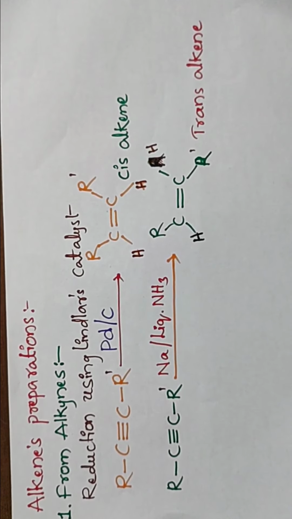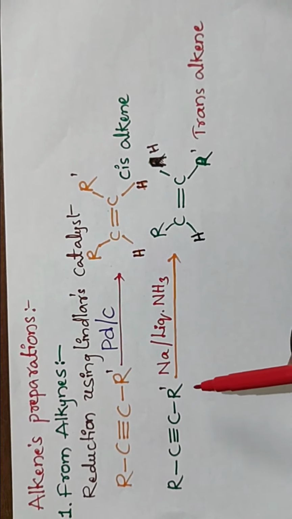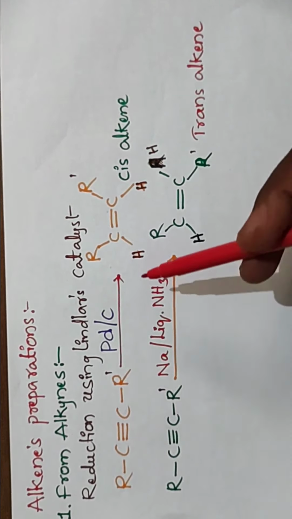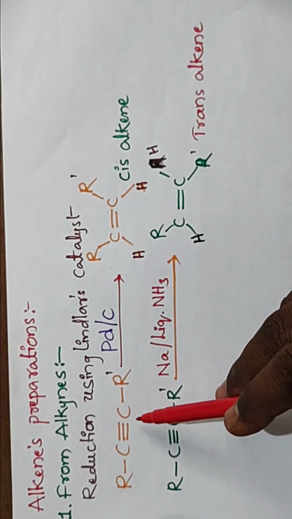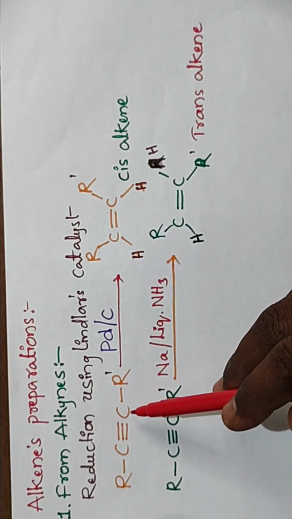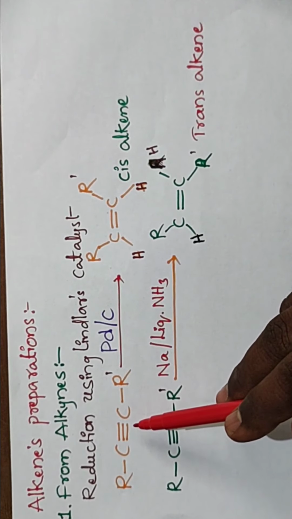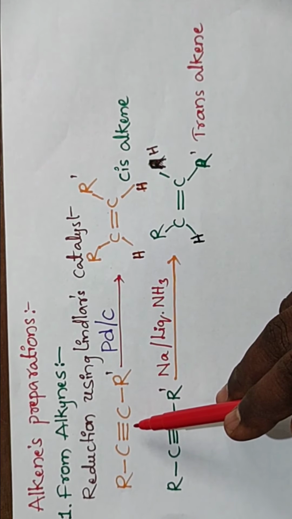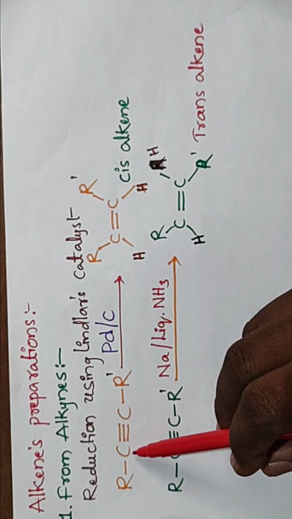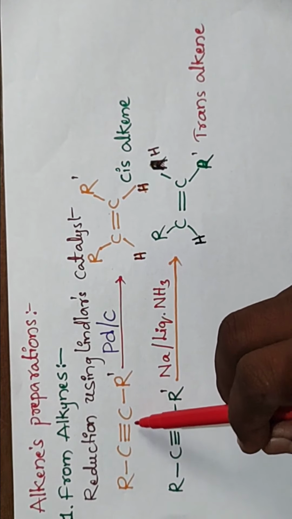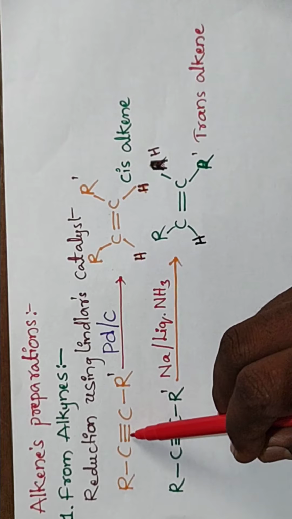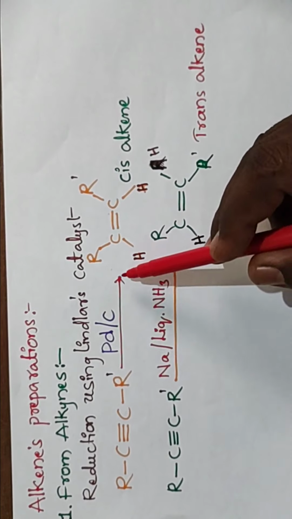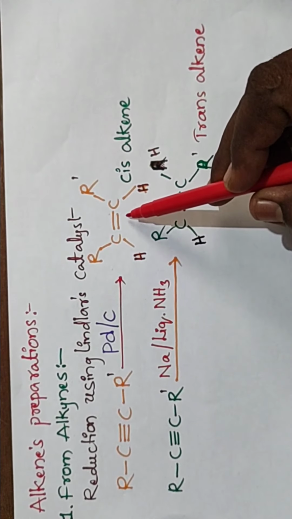Okay, in this the reduction takes place. Reduction means addition of hydrogen, removal of oxygen. In this there is no oxygen, so we are adding hydrogen to this alkyne. So partial reduction takes place. To each carbon we add one hydrogen, by the breaking of one pi bond. So this is an addition reaction. Okay, reduction. After adding the hydrogens we get the alkene.